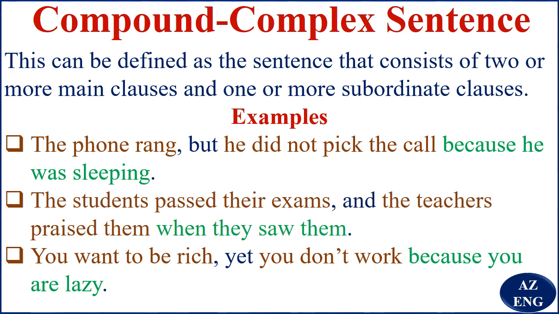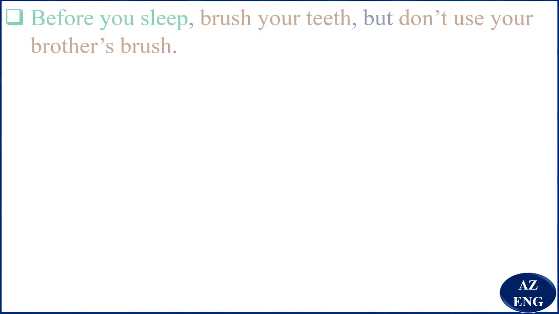Let's have more examples. Before you sleep, brush your teeth, but don't use your brother's brush. So "before you sleep" is a subordinate clause. "Brush your teeth" is an independent clause. "Don't use your brother's brush" is an independent clause. So you see you've got a dependent clause, an independent clause, and another independent clause. We say this is a compound complex sentence.